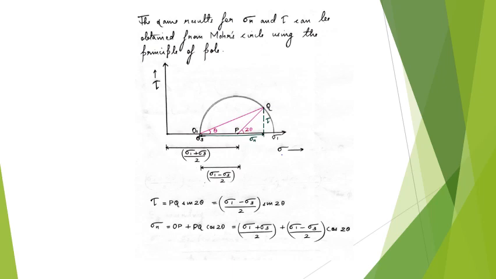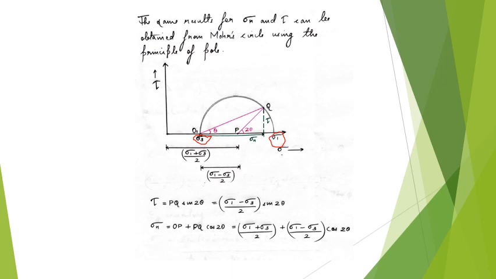Because the Mohr circle can be drawn if you know the values of the major principal stress sigma 1 and the confining stress sigma 3, as you have already studied in GTE. And here O1 is the pole. So using the principle of pole, we can find the values of the shear stress and normal stress acting on the rupture plane inclined at an angle theta.